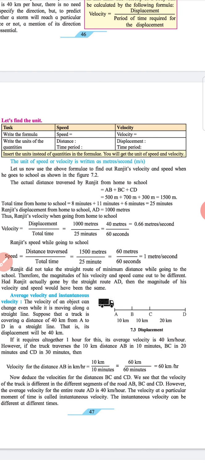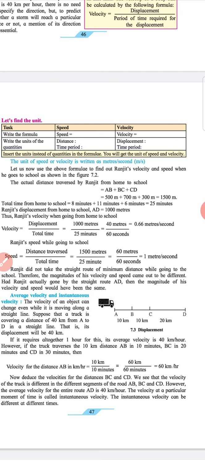Let us now use the above formula to find out Ranjit's velocity and speed when he actually goes to the school as shown in figure 7.2. The actual distance traversed by Ranjit from home to school is AB plus BC plus CD, equal to 500 meters plus 700 meters plus 300 meters, equal to 1500 meters.